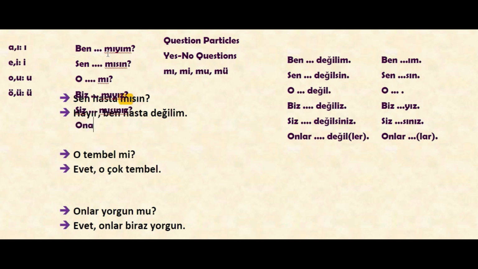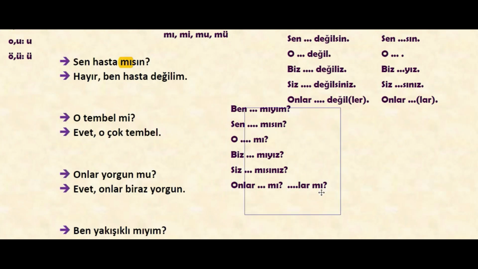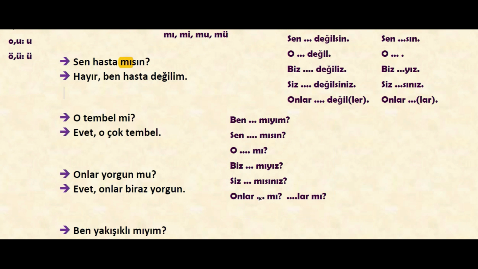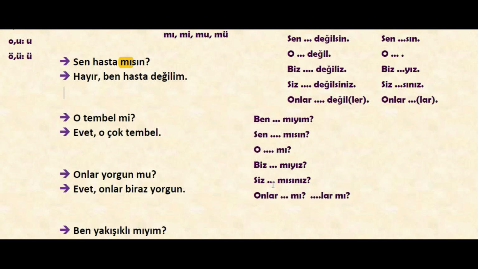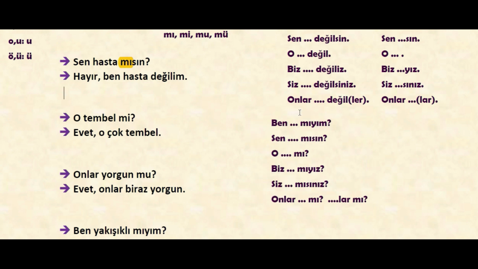Onlar, blah blah, mı. Or we have two options for this. It can be onlar, blah blahlar, mı as well. So here we see onlar blah blah mı or onlar blah blahlar mı. Because this was a revision of the topics we studied until now, we kept it a bit long. Then let's go on with the sentences, because we should analyze the sentence here.